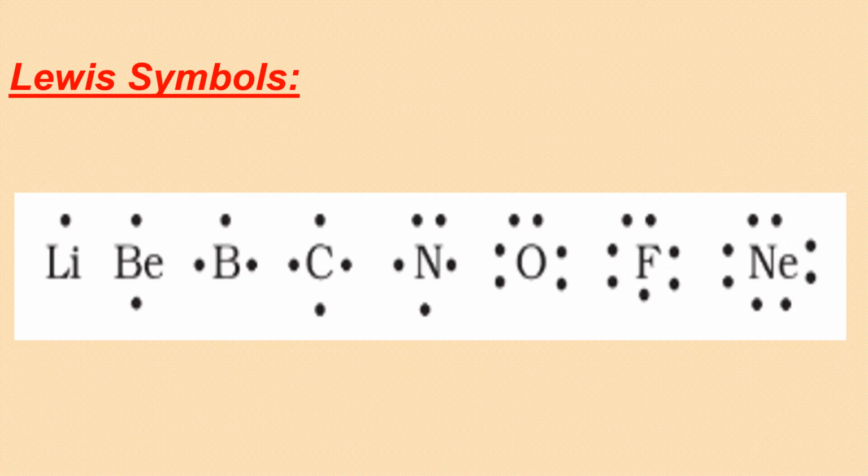Now, here are a few Lewis dot symbols. Very easy to draw. So lithium, you just have to see how many valence electrons are there. Lithium has only one outer electron, so lithium with a single dot. Beryllium has 2 valence electrons, boron has 3, carbon has 4, nitrogen has 5, oxygen has 6, chlorine has 7, and neon has 8. So these are termed as Lewis symbols because we are just showing a single atom and its